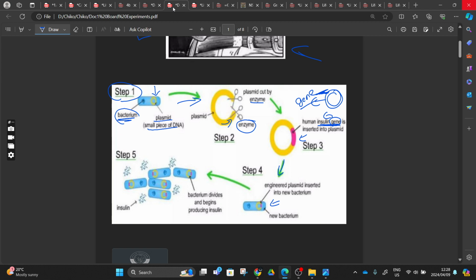And then the engineered plasmid is inserted, and this bacterium now becomes a genetically modified organism. This organism will undergo the day-by-day process where it will multiply, with protein synthesis and DNA replication. While that bacteria is multiplying, it's also sharing that insulin gene. So we end up having a huge number of bacteria producing insulin. Then step number 5, we cultivate this. To cultivate is to take out, right? So this is the process in a nutshell.